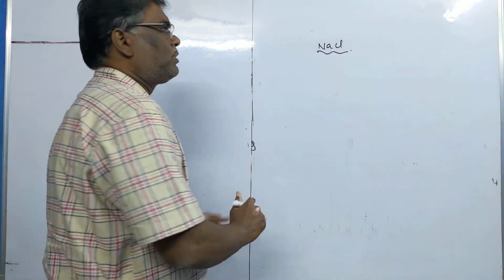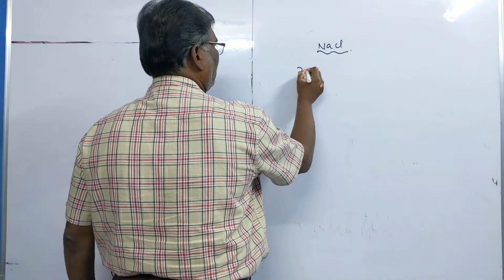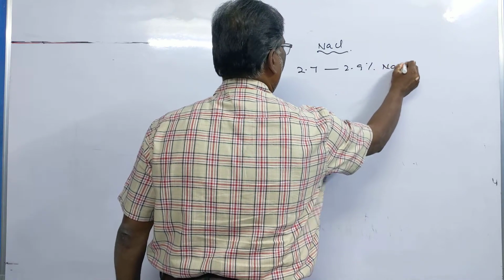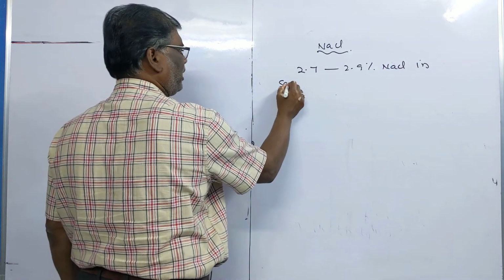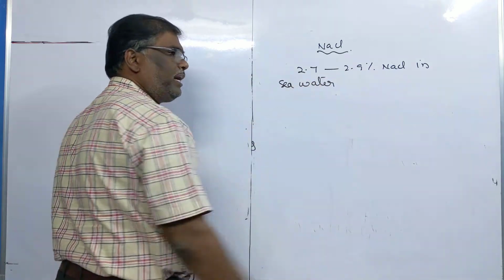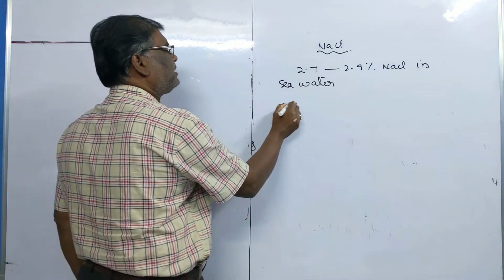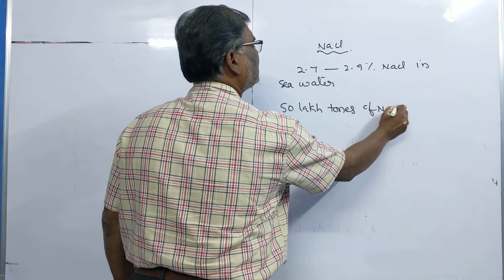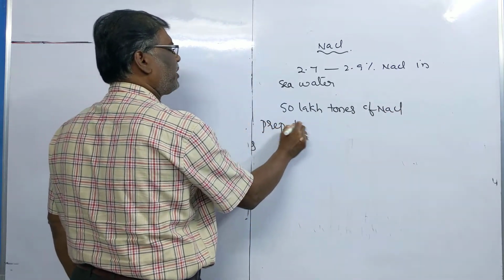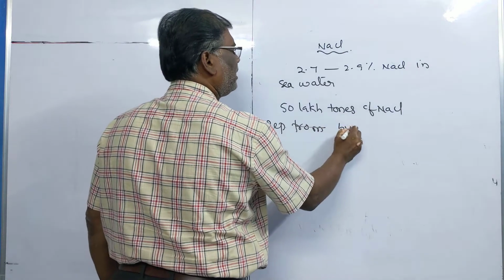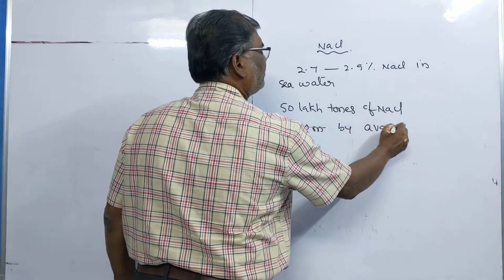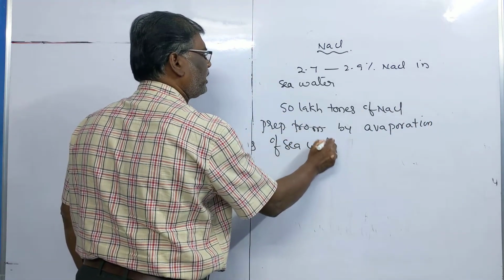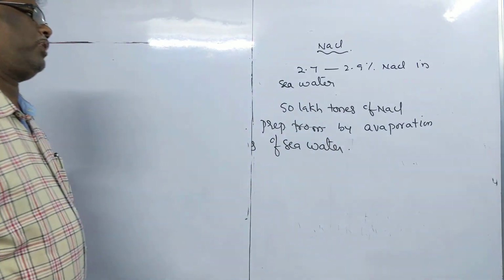Sodium chloride. Sodium chloride is present in seawater. 2.7 to 2.9% of sodium chloride is found in seawater. In India, 50 lakh tons of sodium chloride is prepared by evaporation of seawater. Seawater is evaporated to get sodium chloride.